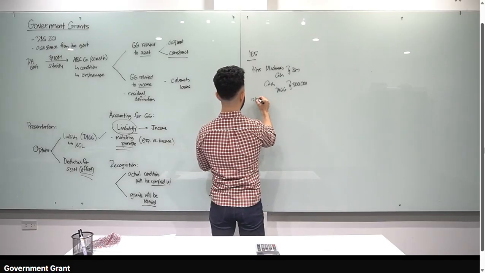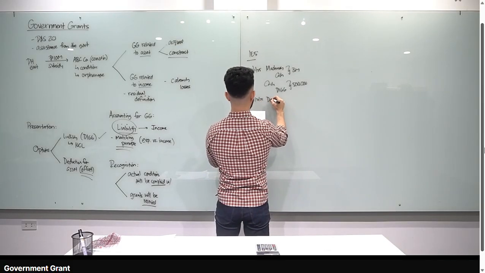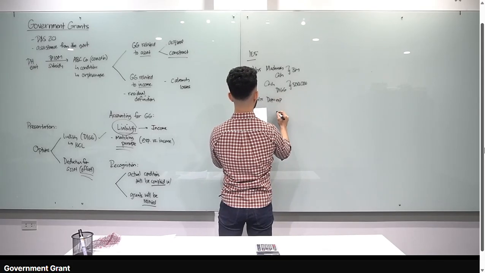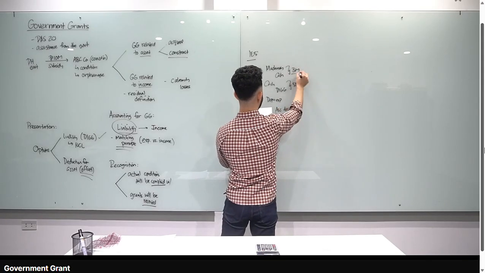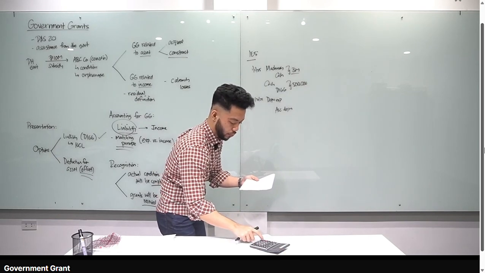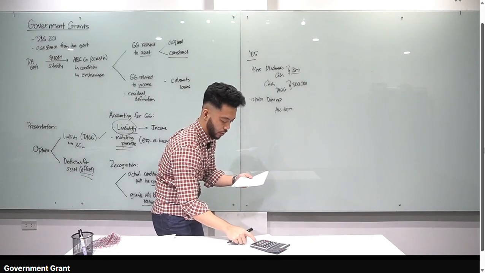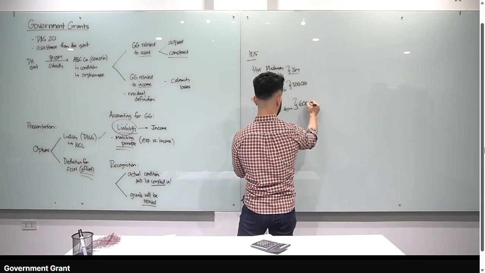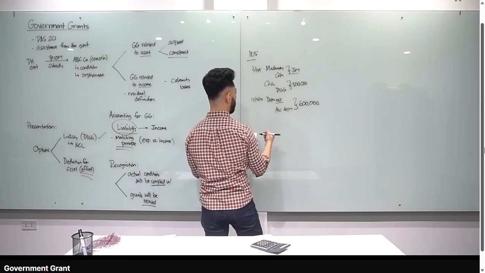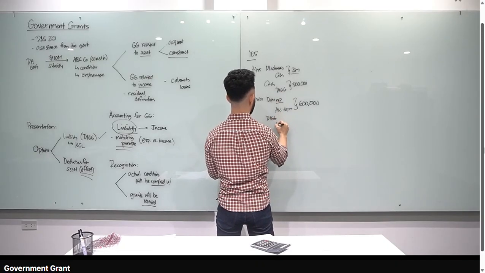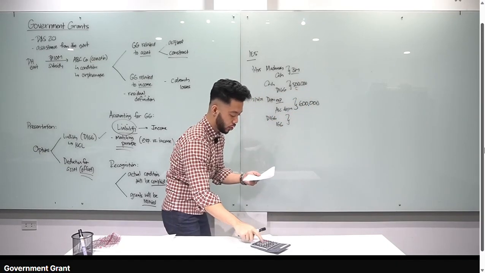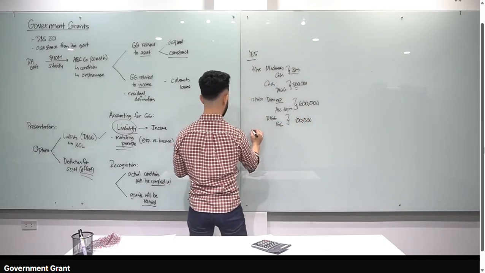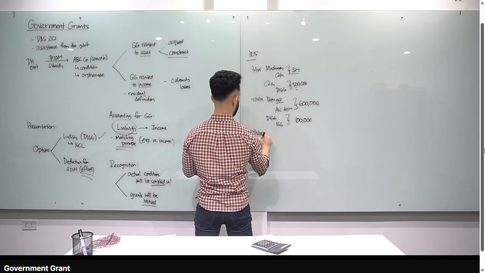On December 31, 2025, we depreciate. Debit depreciation expense, credit accumulated depreciation. The machine is 3 million divided by useful life of 5 years, that is 600,000. Since there is an expense, matching principle, we recognize income: debit DIGG, credit IGG, 500,000 divided by 5 years, that's 100,000. December 31, 2026, the entry is the same.